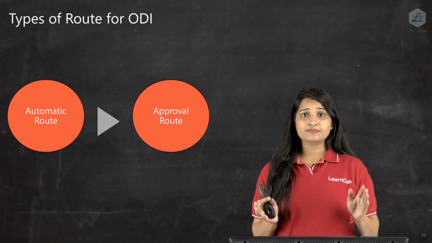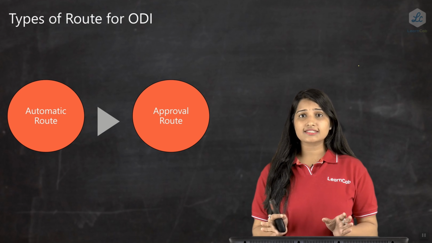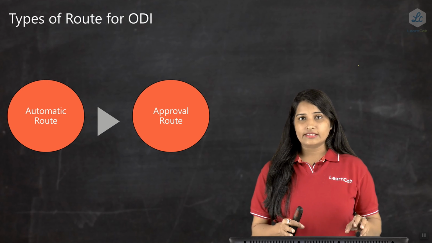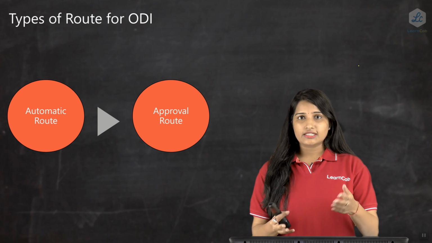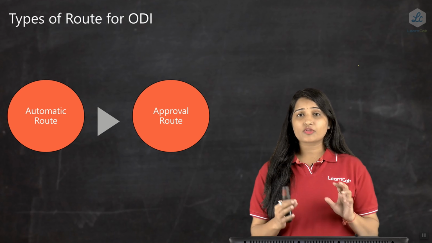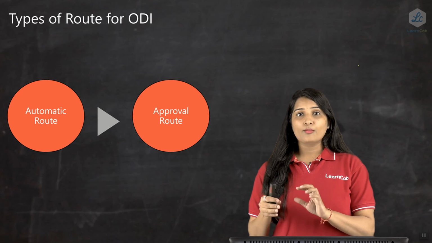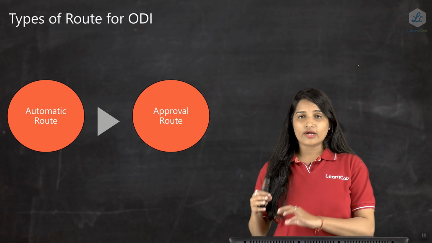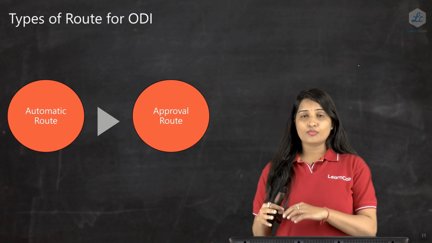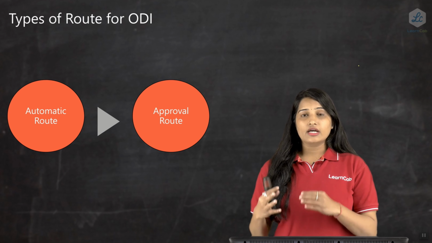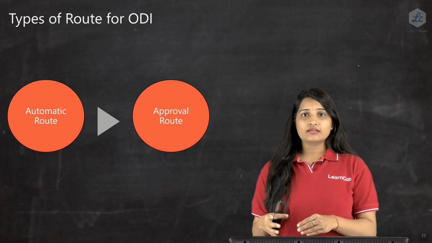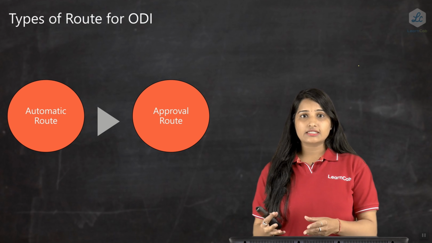There are two conditions. Once these two conditions are satisfied, an Indian entity or an Indian party can send the money outside India under the automatic route. However, under approval route, prior approval of RBI is required. So the Indian party has to approach RBI, take the prior approval for doing an investment, and once RBI approves this, only then an investment can be done outside India.